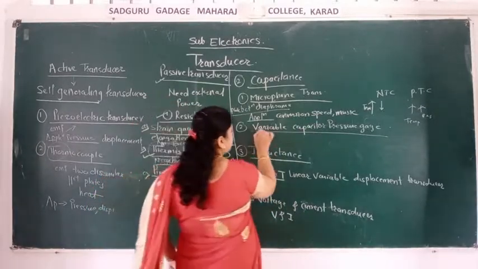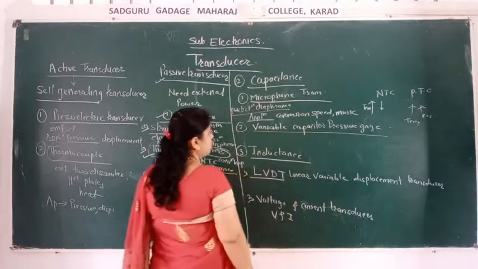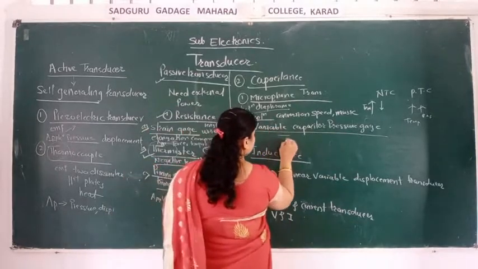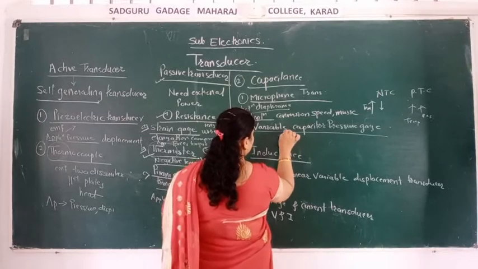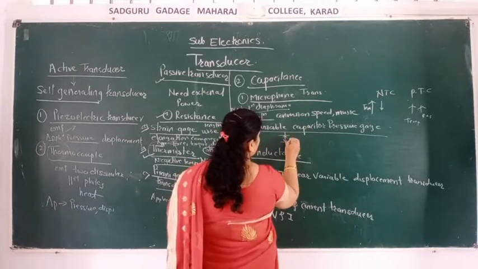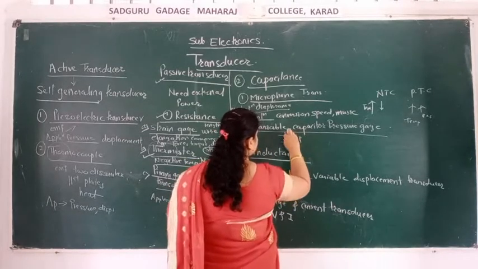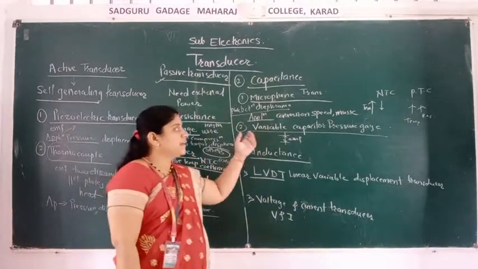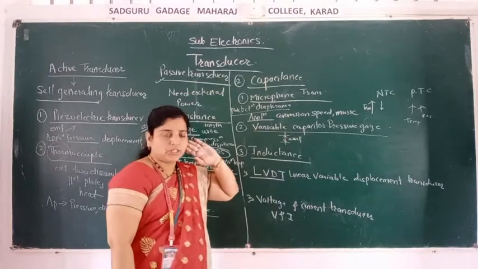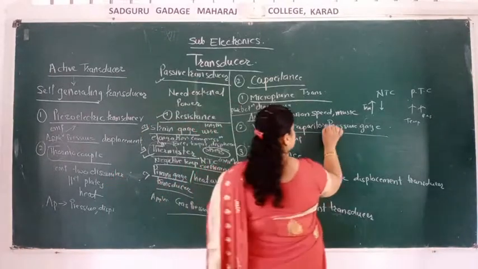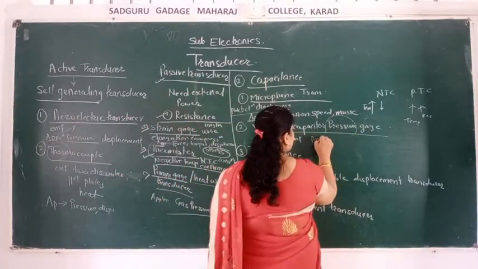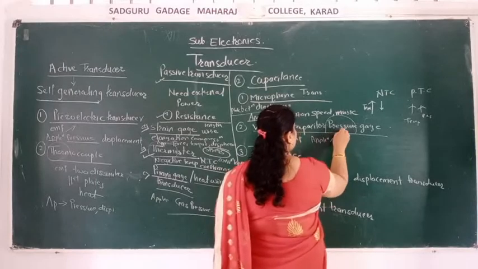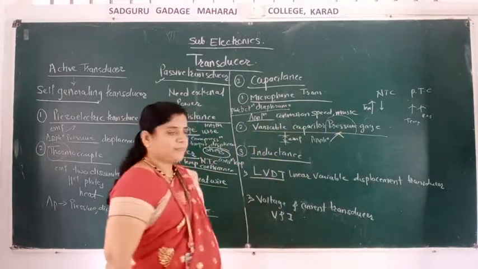So variable capacitance pressure gauge means what? The distance between two plates changes by applying pressure on it. That is called the variable capacitor pressure gauge. No doubt its name says what its application is: it is used to measure pressure.